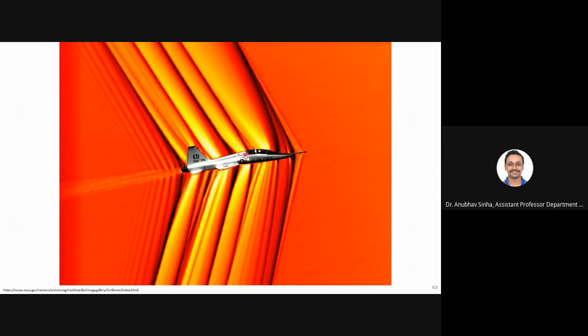Here you see that the plane is moving, and along with the plane the shock is also moving, right? This is not stationary. Or I can take one other example. Let us say I have a piston cylinder arrangement. I move the piston suddenly, so that will generate a shock wave that will travel along the tube. That is a moving shock that we'll study in more detail.